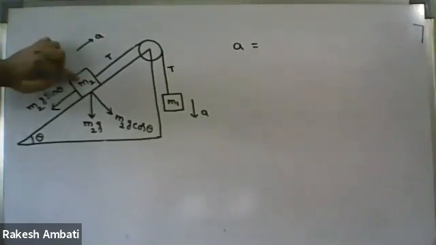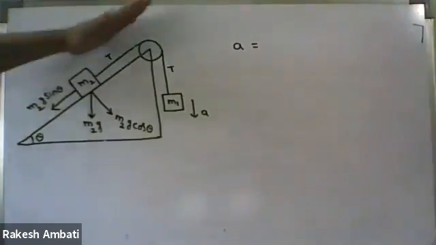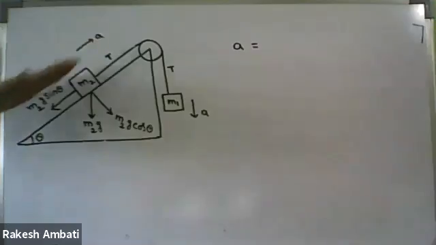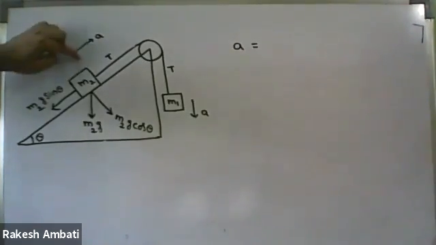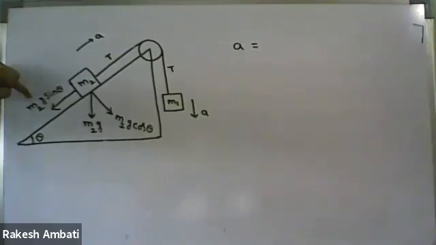This block M2 is moving along the inclined plane. So along the inclined plane, which component is present? The weight component, M2G sin theta. But is this weight component present along the direction of motion or opposite to the direction of motion? Opposite to the direction of motion.